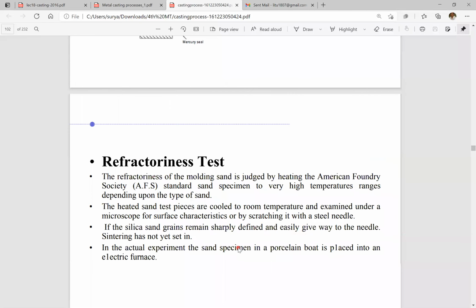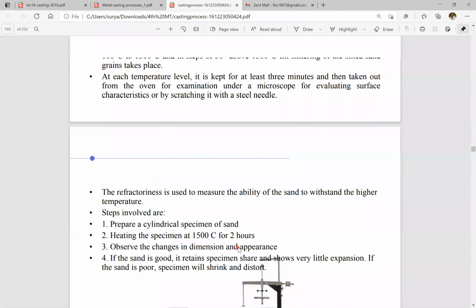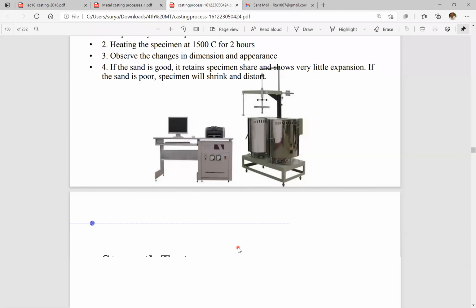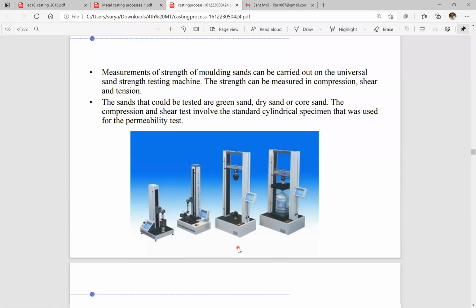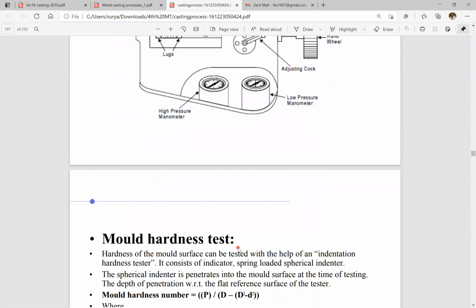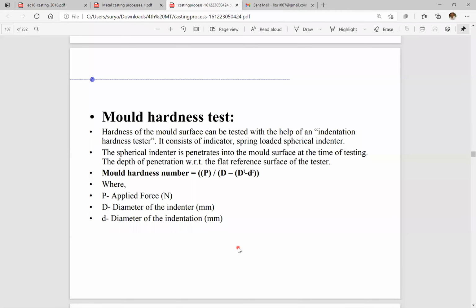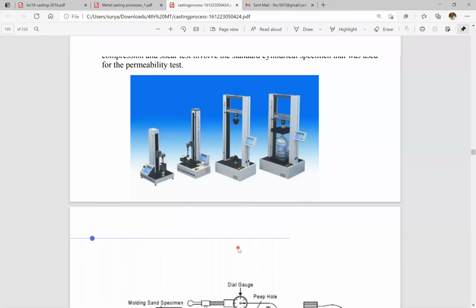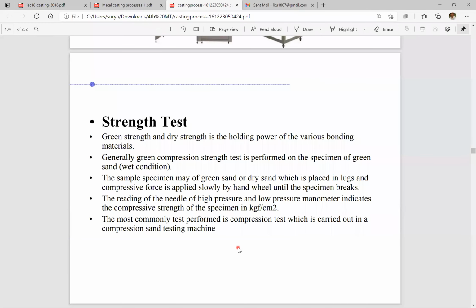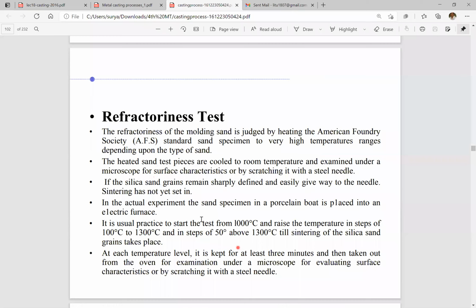There is another test called the refractoriness test. We'll discuss this in the next class. There is also the strength test. These two tests will be discussed in the next classes, and the mould hardness test as well. Okay, these three tests, the mould hardness test, the strength test, and the refractoriness test, will be discussed in the next class. So stop here.